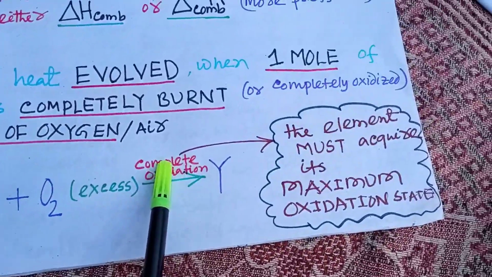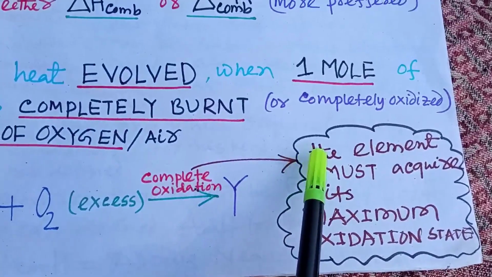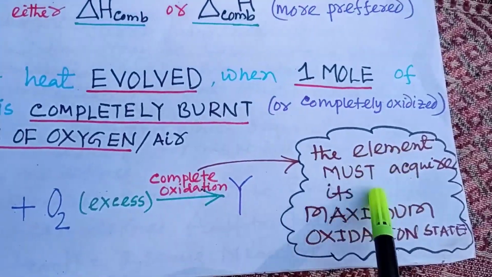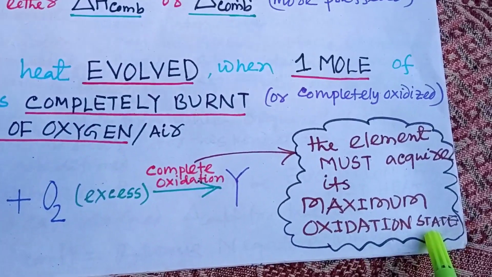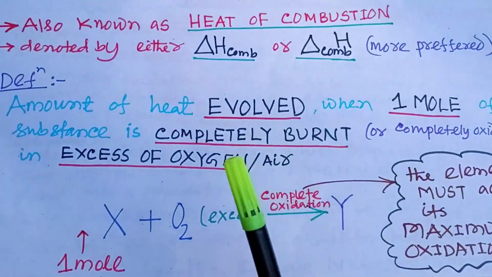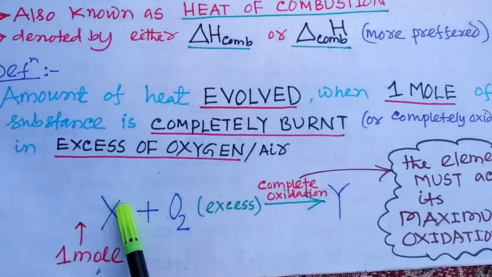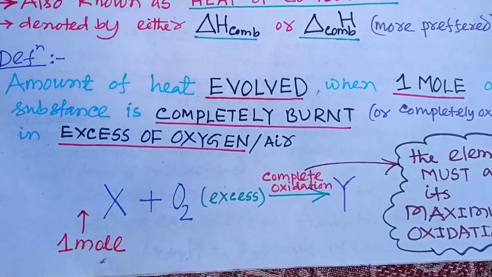By complete oxidation we mean that the element must acquire its maximum oxidation state, and here the substance should be of 1 mole.